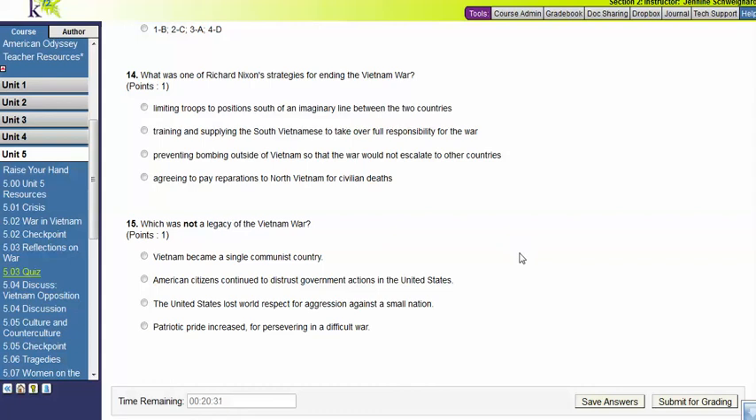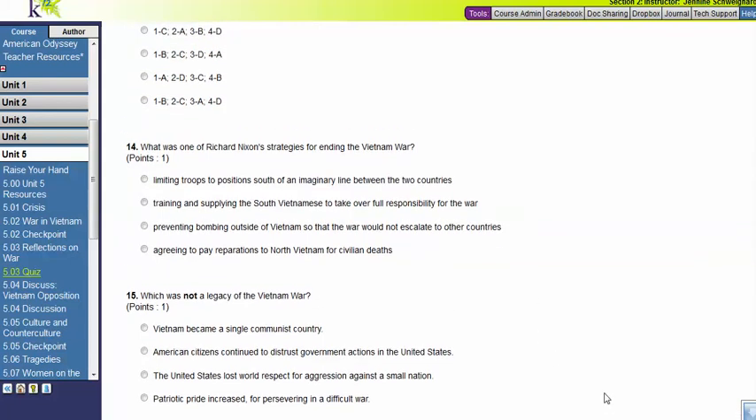That is your last question for quiz 5.03. Please make sure again that you save your answers as you go and then you click submit for grading.